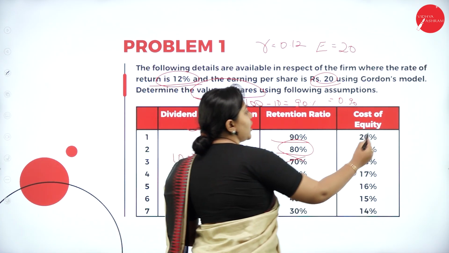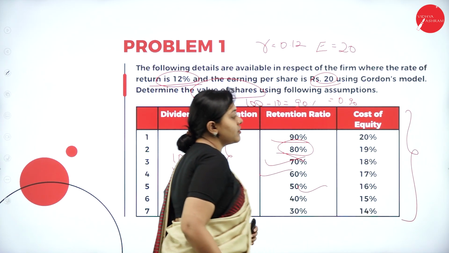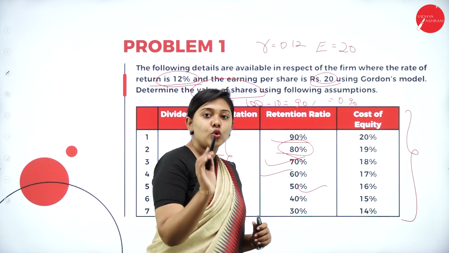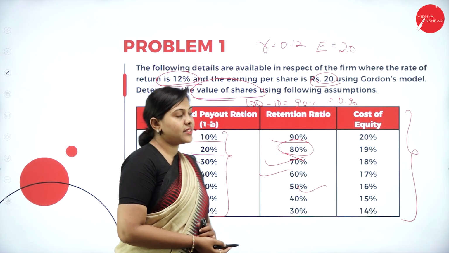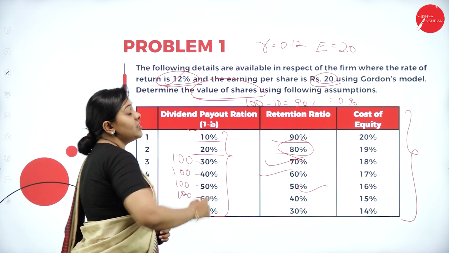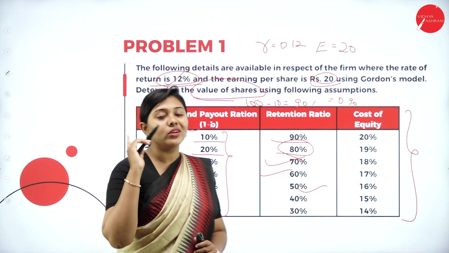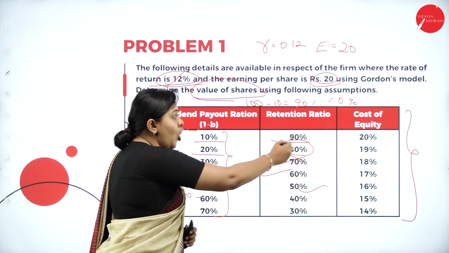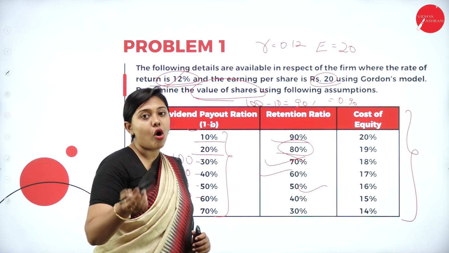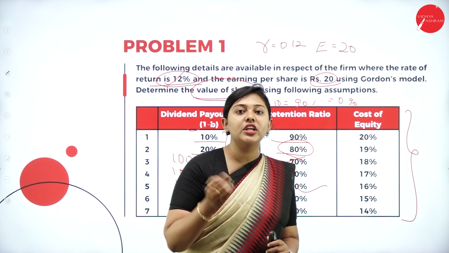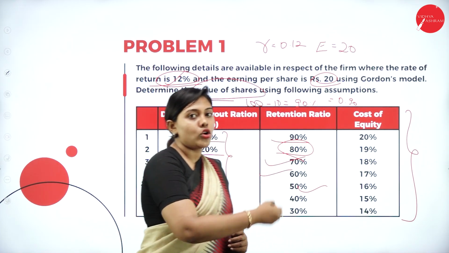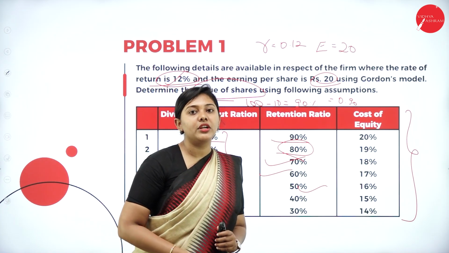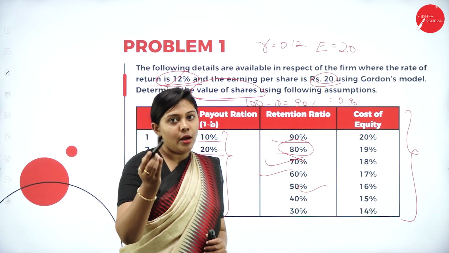And for each case, the capitalization rate is given. For each case, the capitalization rate is different. It is not the same. The rate of return, R, is given as 12% only, but your cost of equity is different for all the cases. So for all the cases, you need to take the different cost of equity, that is your capitalization rate, and solve the problem. Let us look into the formula and compute the problem.